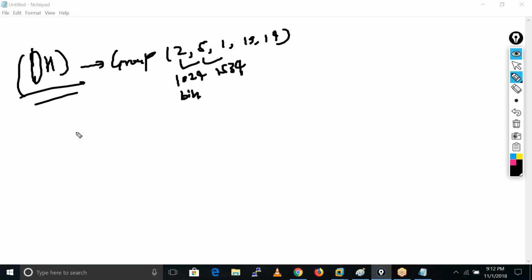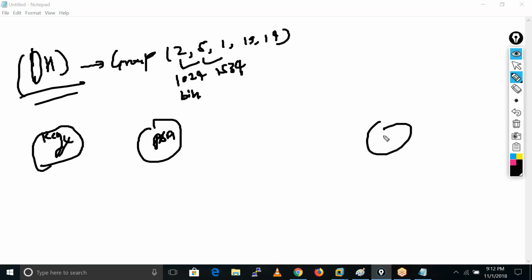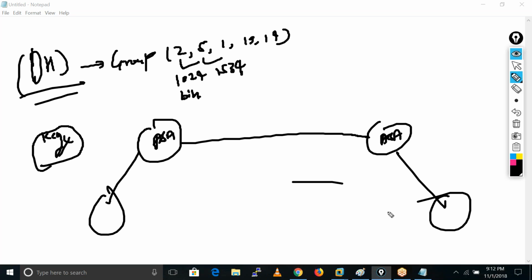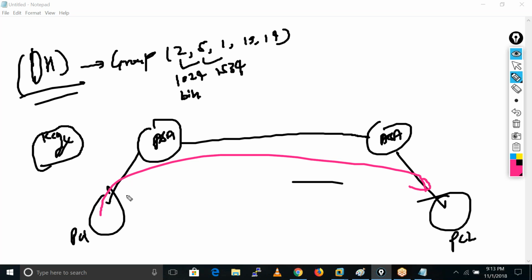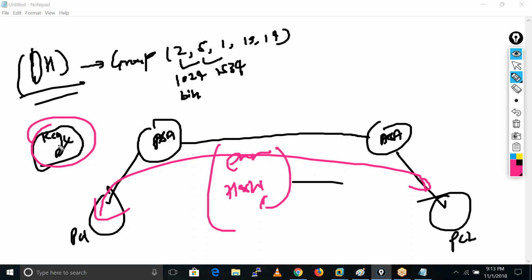What is the use case of Diffie-Hellman? The purpose of Diffie-Hellman is to create the session keys, because this ASA firewall and this ASA firewall encrypt and decrypt the communication going between these users, PC1 and PC2. If these users are going to communicate, then for encrypting and hashing that communication they need keys.